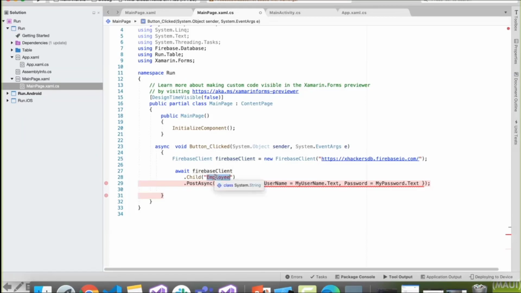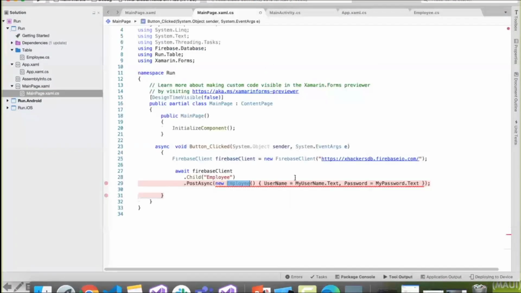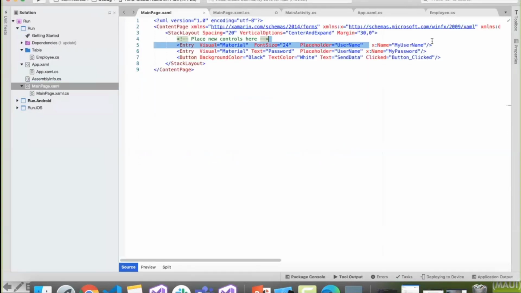So here you can see there is an employee side. This is like a table name. You can see there's a post async way of sending information to the database. Employee is the table, and I have added that employee inside my table folder. So employee has username and password. You can actually see the employee table holds username and password, and it's a very straight way of sending the username and password from our view to the